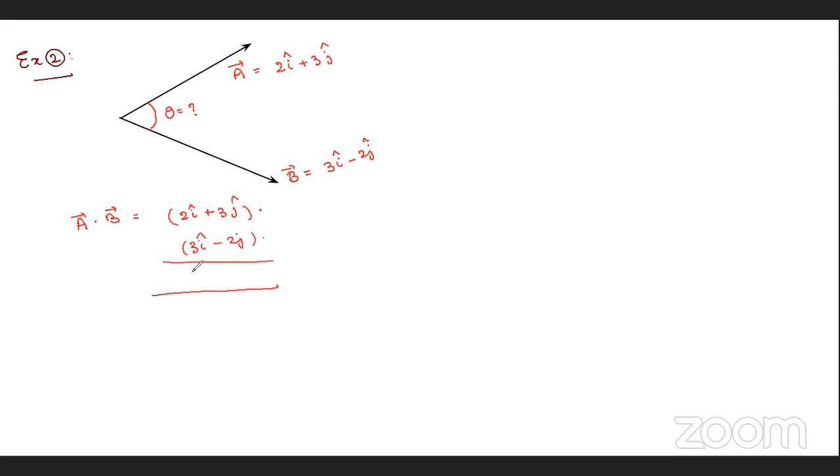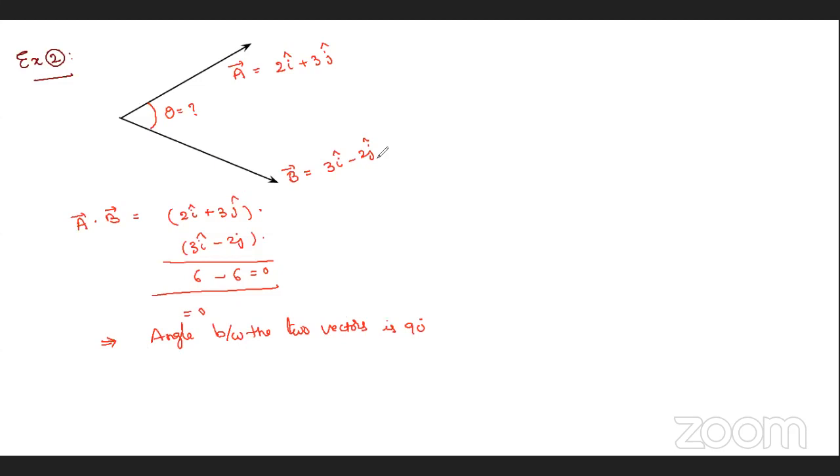Like ax bx, 3 twos are 6, minus 3 twos are 6, that equals 0. So a dot b equals 0 means, as we just discussed, the angle between the two vectors is 90 degrees.